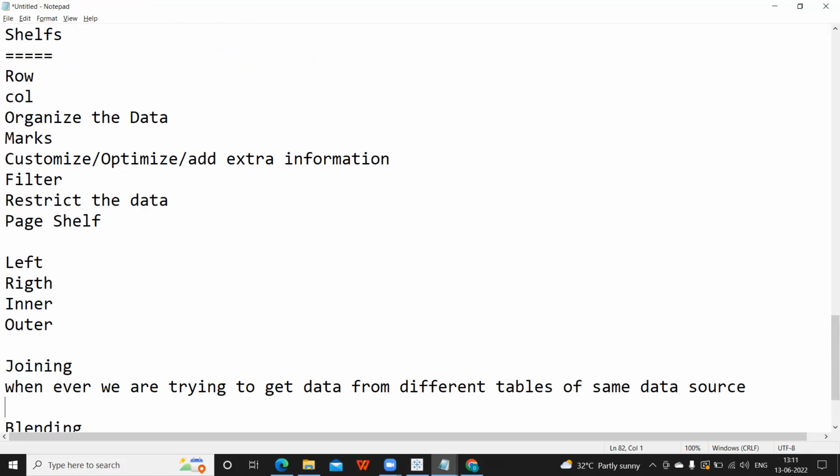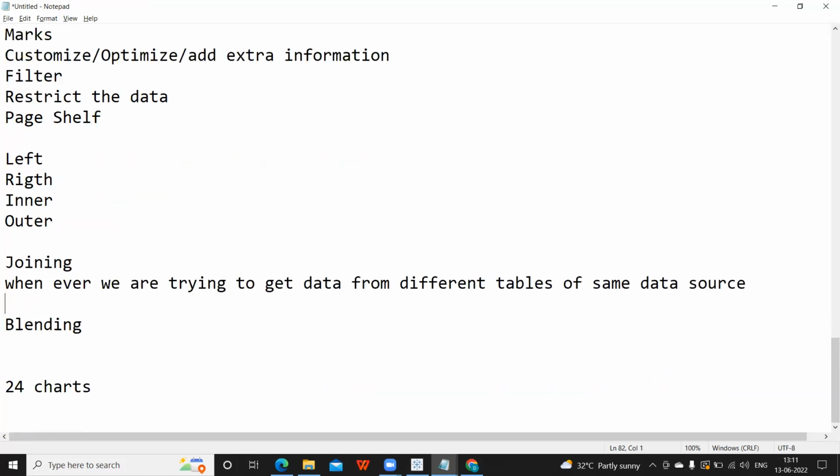But suppose some data is in your SQL, some data is in your text file and some is in your Snowflake, but you want all of the data to be presented in Tableau, then how will you do it? In that kind of cases, blending comes into picture. Now one common question is about the difference between join and blend, and how it works.